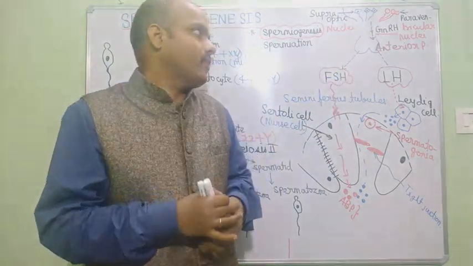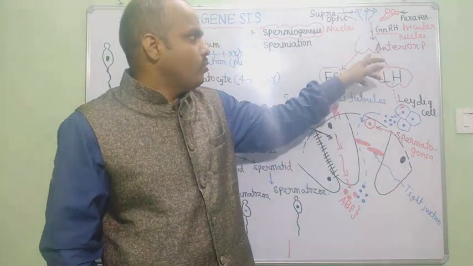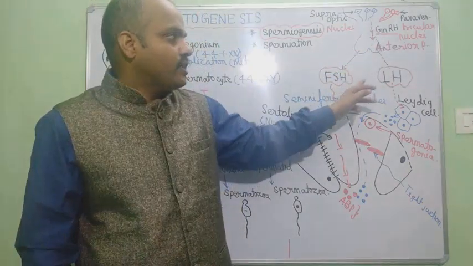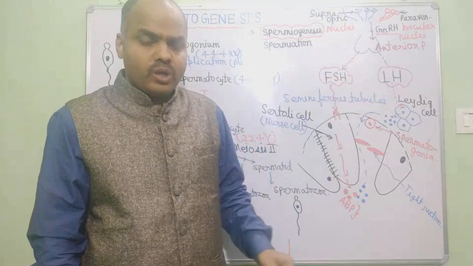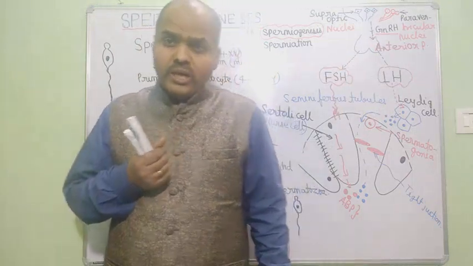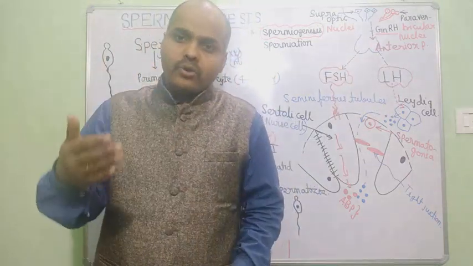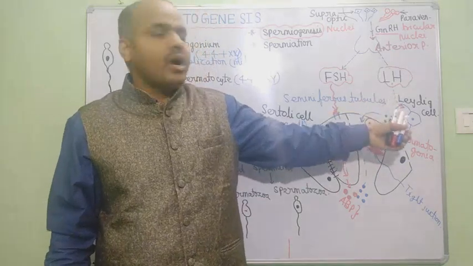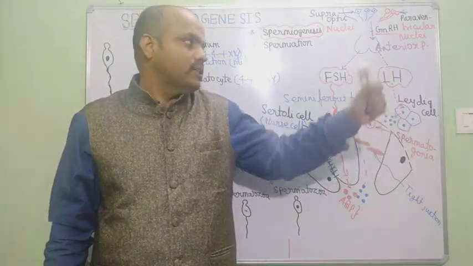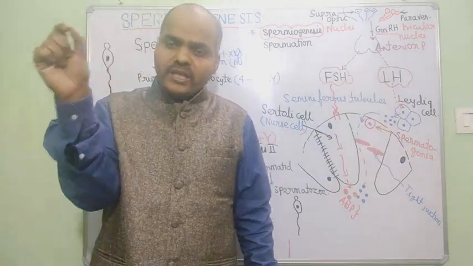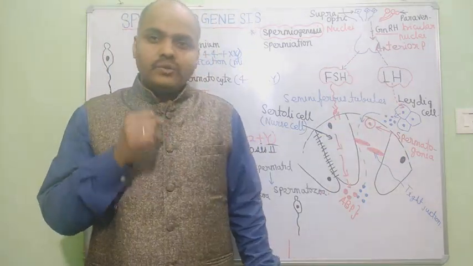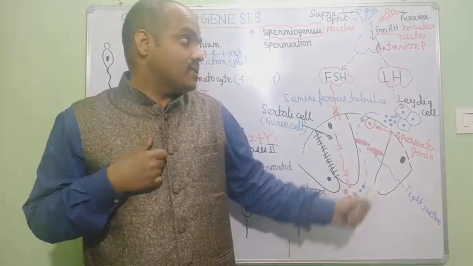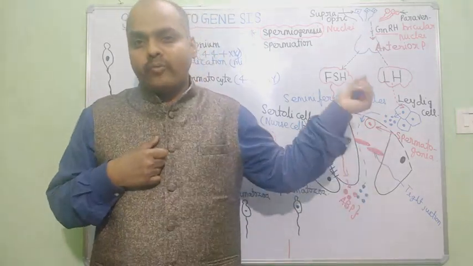Now this GnRH hormone acts on the anterior pituitary and causes secretion of these two hormones, follicle stimulating hormone and luteinizing hormone. These are also called gonadotropins. Luteinizing hormone receptors are present on the Leydig cell. It will bind with the Leydig cell, and then order the Leydig cell to synthesize testosterone hormone from cholesterol.